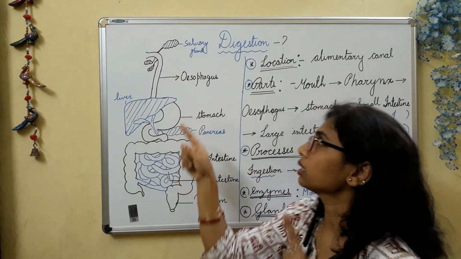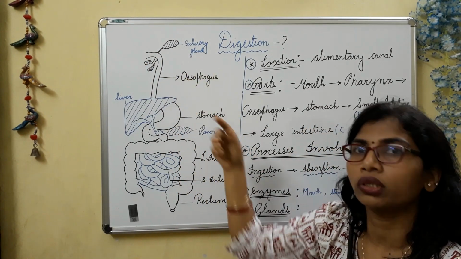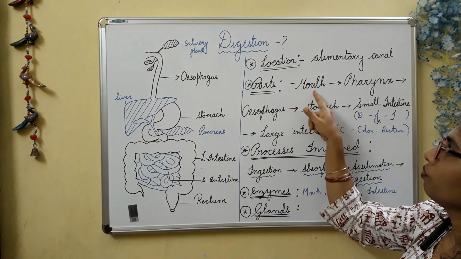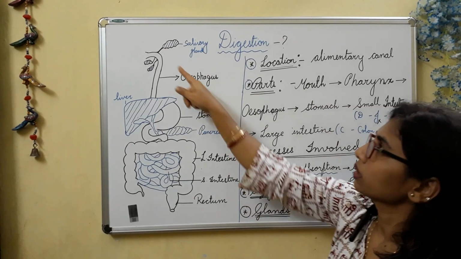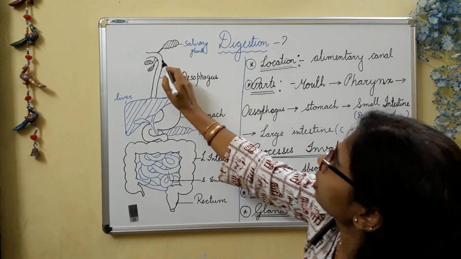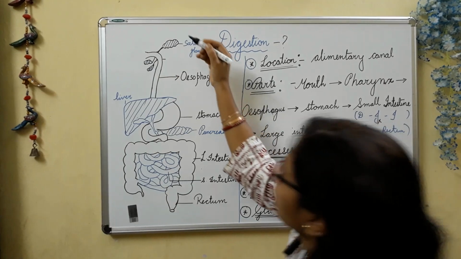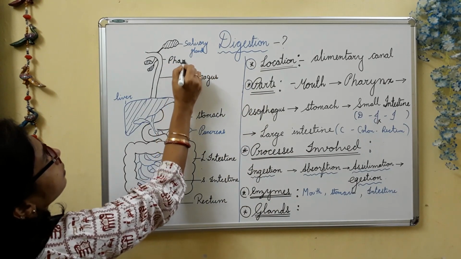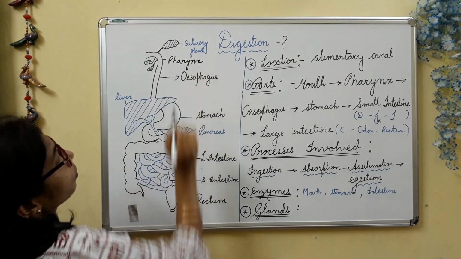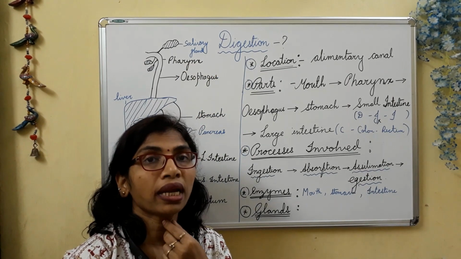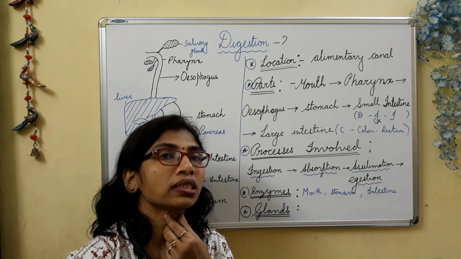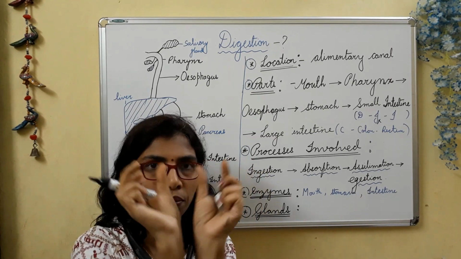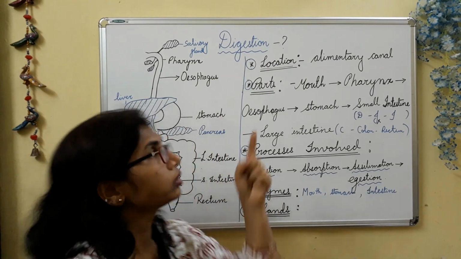The mouth is the first organ of the digestive system. From the mouth we proceed to the pharynx. I am writing it here, it is the pharynx. Now what is the pharynx? It is the part where the food pipe and the windpipe have a common passage, and then they separate. That common part is called the pharynx.